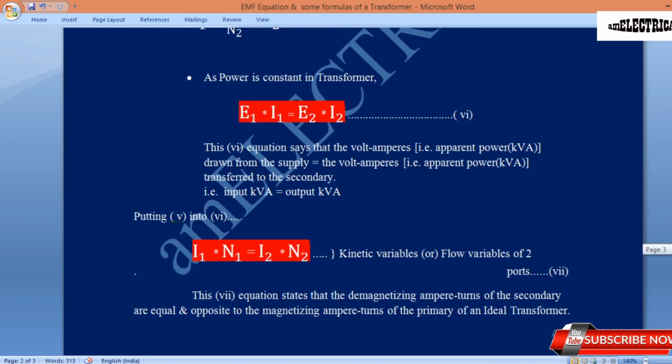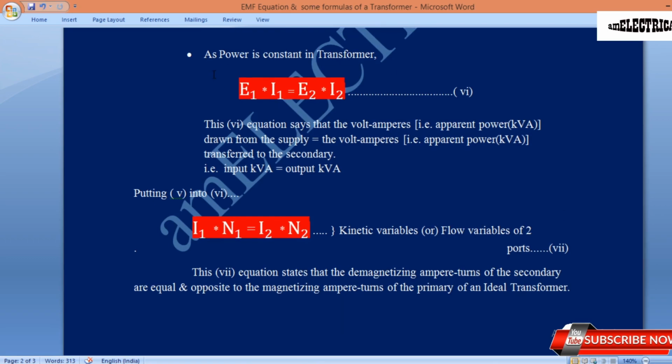Again, as power is constant in a transformer, we have already discussed this point in the basic details of transformer video, the first video of this series. So, as the power is constant in a transformer, E1 I1 will be equal to E2 I2. This is also an important formula, mentioned here as 6.